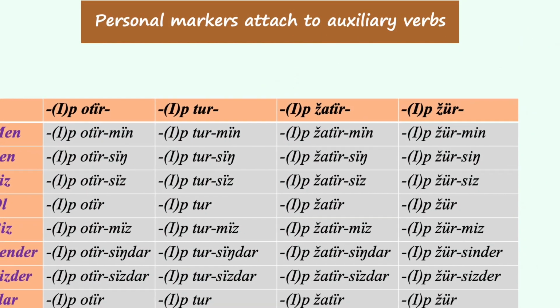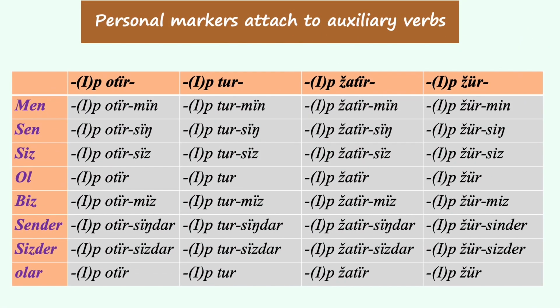As you can see from the previous examples, the personal markers are attached to the auxiliary verbs. The personal markers used after auxiliary verbs are the same as in the present tense. If you are not familiar with the present tense, please watch the video, link below. The conjugation of the auxiliary verbs otur, tur, жатыр, жүр is shown in the following table.